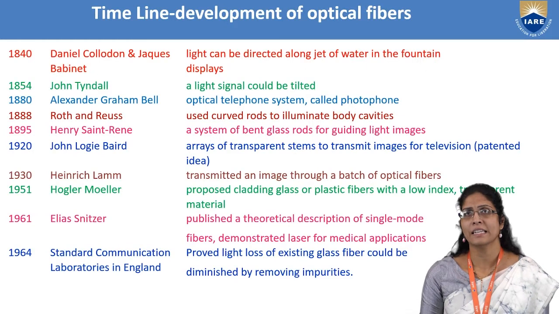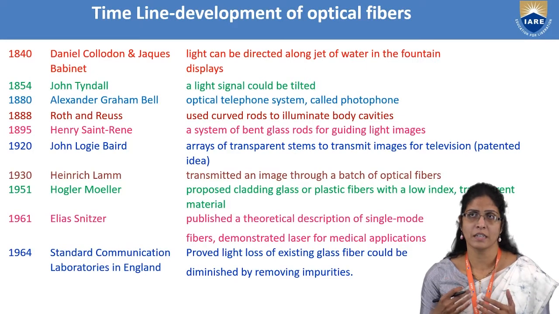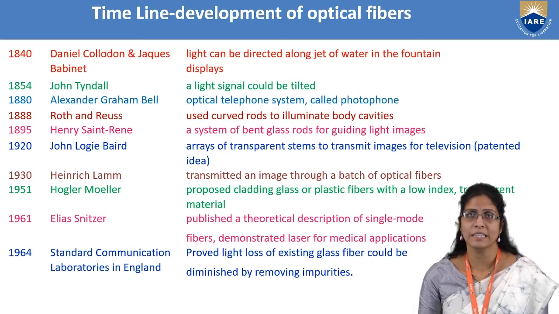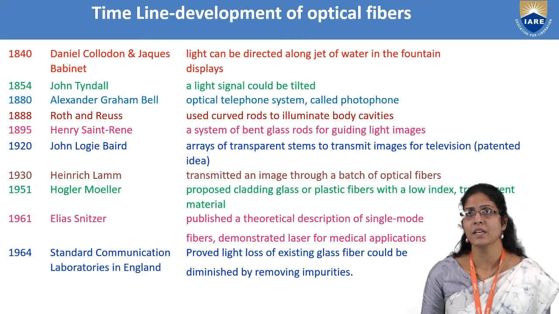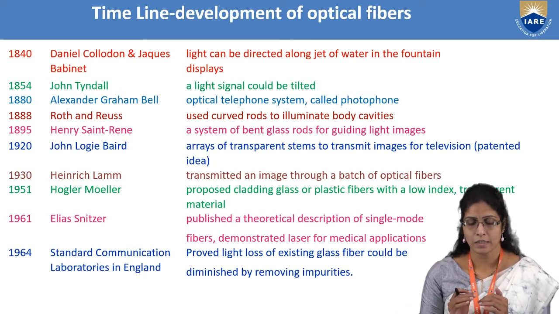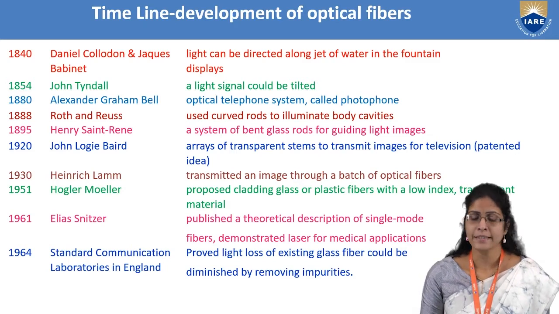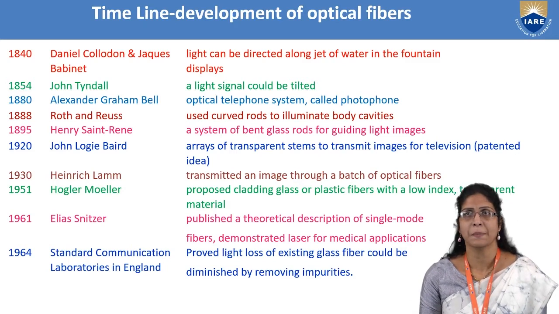If you look into the timeline of how the development of optical fibers evolved from one observation to another, around 1840, Daniel Colladon and Jacques Babinet got the idea that light can be directed along a jet of water in fountain displays. So this was an idea which they were applying just to a display.